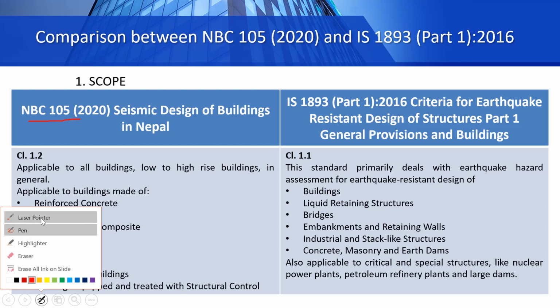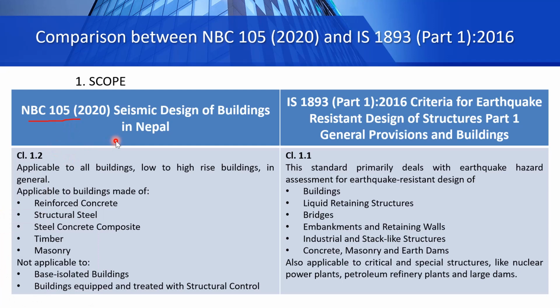Similar to what we have in case of the Indian code, for example, we have IS 800 for structural steel design, whereas IS 456 for RCC design. This NBC 105 is not equivalent to those two codes, that is, for steel design or concrete design. Designing our building on the basis of Nepal National Building Code means that we are calculating the earthquake loads based